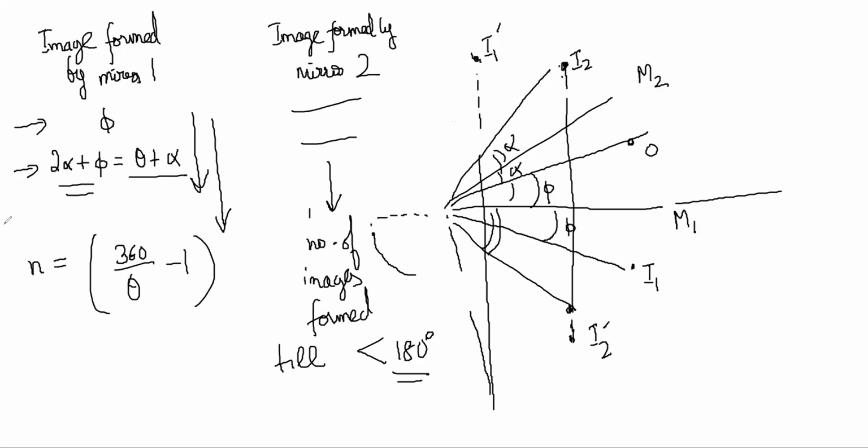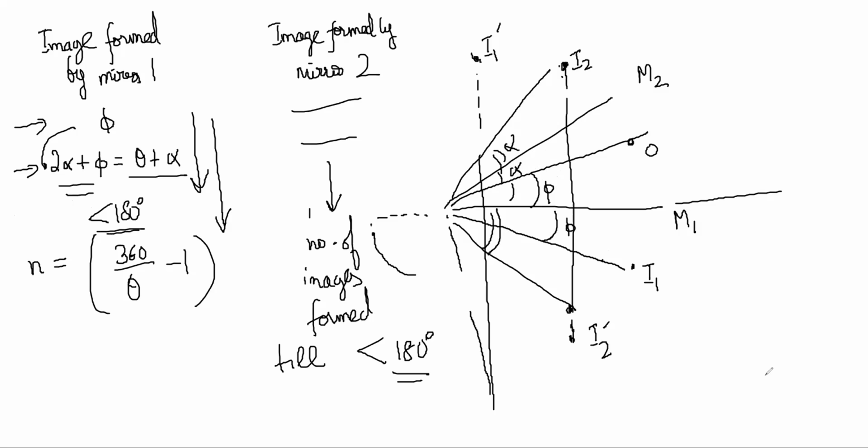So you are going to basically count the number of images formed by mirror 1 and the number of images formed by mirror 2 and add them. Okay. Yeah. So if we had started off with some numbers, it would have been easier for us to guess how many. If it was some 30 and 60 and all, we could easily say that this is 60, the first image is here, then the second image is there, and so on. Keep counting till the angle increases. See, it is increasing each time. Yeah. So they will keep increasing until it is less than 180. Till that point you have to go.